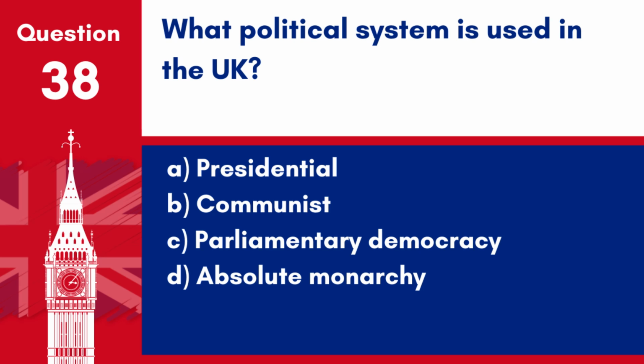Question 38. What political system is used in the UK? A. Presidential. B. Communist. C. Parliamentary democracy. D. Absolute monarchy.